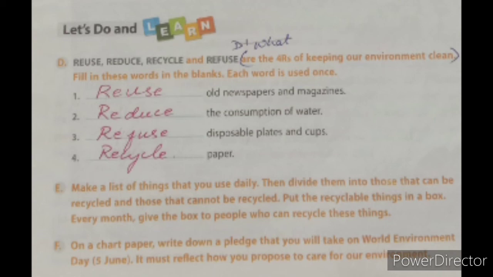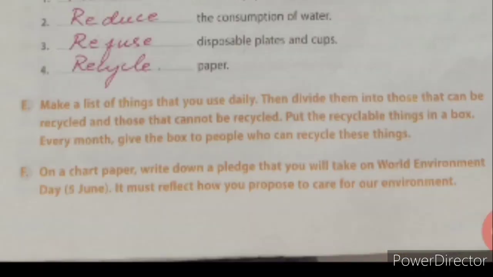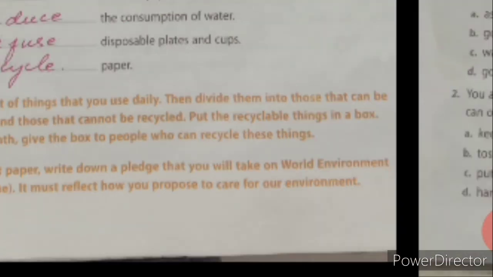Next one, F. On a chart paper, write down a pledge that you will take on World Environment Day, 5th June. It must reflect how you propose to care for our environment. So on a chart paper, you can write how you care for the environment as a pledge. World Environment Day is on June 5th. You can do this also as an activity whenever you are free.